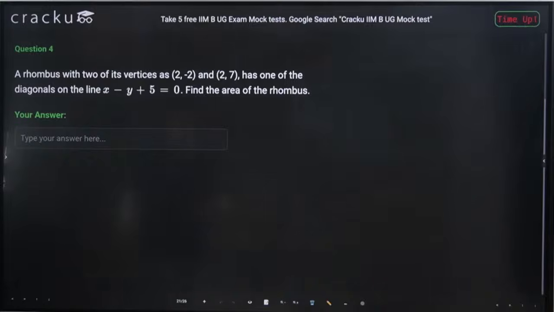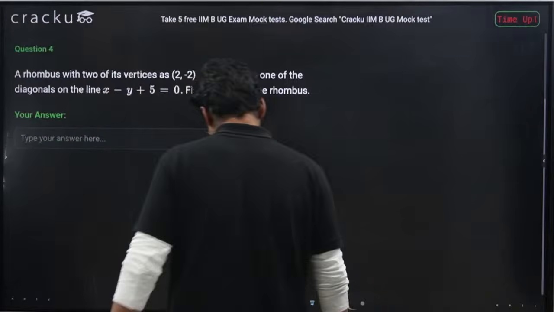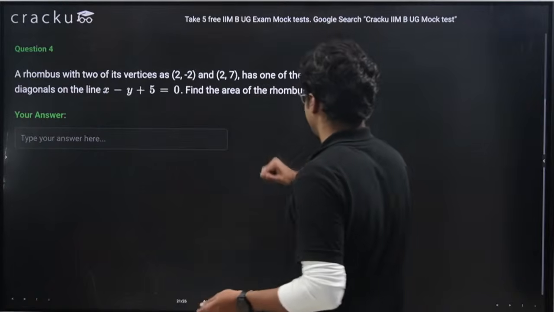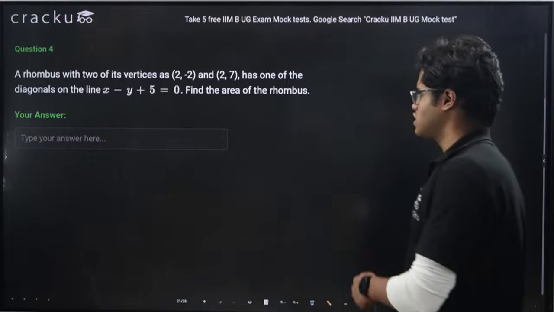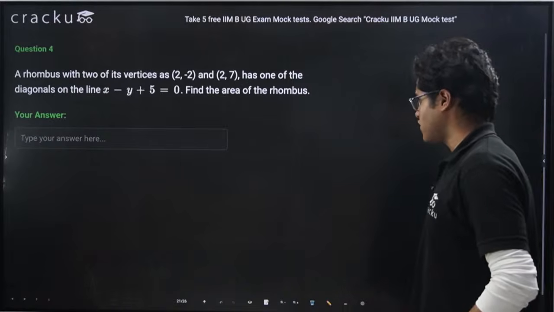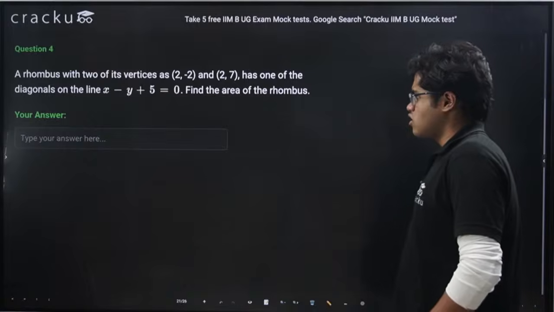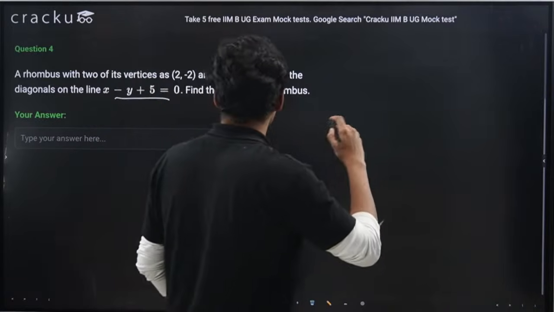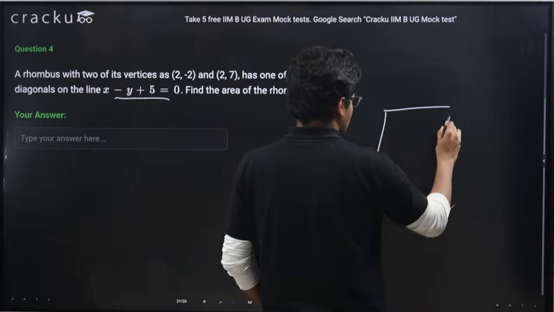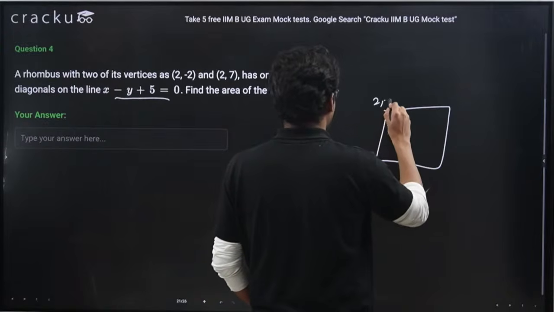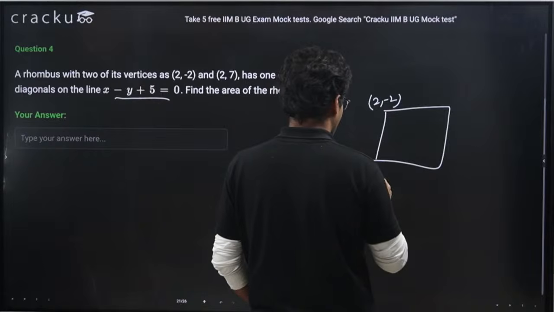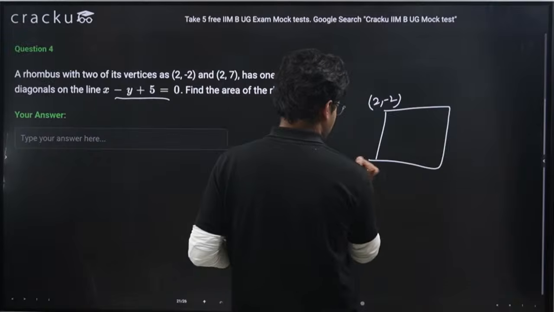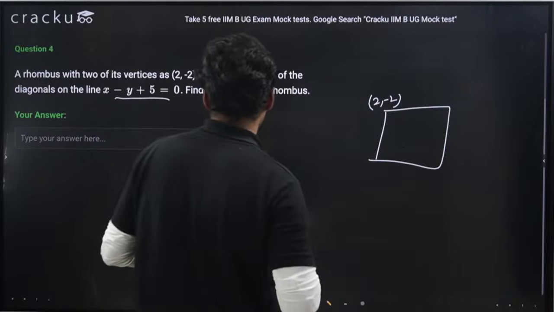Okay, guys, let's solve this. What is given here is a rhombus with two of its vertices as (2, -2) and (2, 7), and one of the diagonals on the line x - y + 5 = 0. Now see, two vertices: (2, -2), and this is (2, 7).